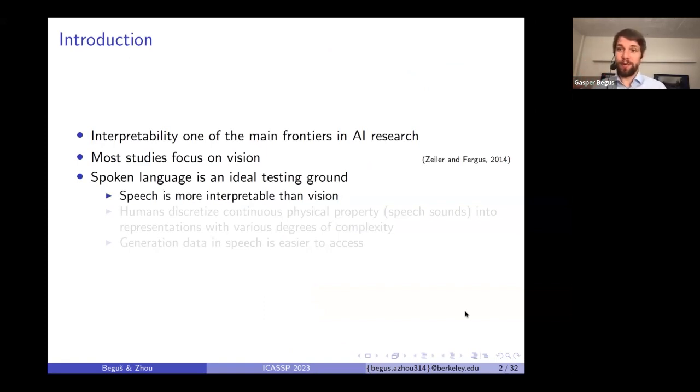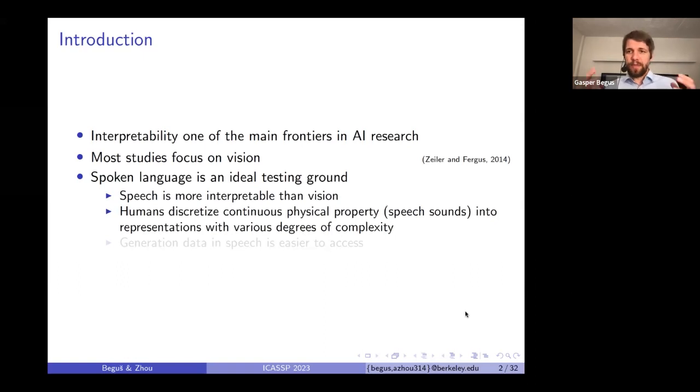simpler and more interpretable. If you think of how many colors and shapes there are in the visual world, it's many, but human languages usually have a couple of dozen phonemes. And so simplicity is important when we're doing interpretability work, when we try to interpret how these models are learning. We claim that humans perform precisely this discretization that neural networks need to be trained on as well, which is they take some continuous space, for example, sounds of spoken language, and turn them into discrete representational units, which we call phonemes. And we've been studying them for decades, if not centuries.